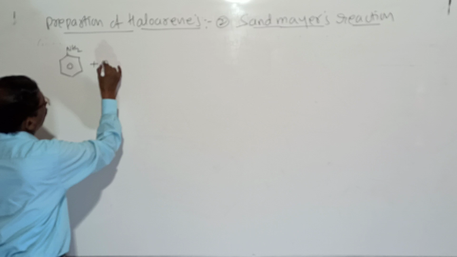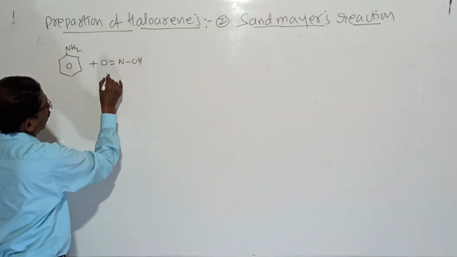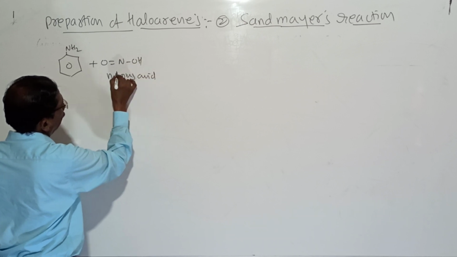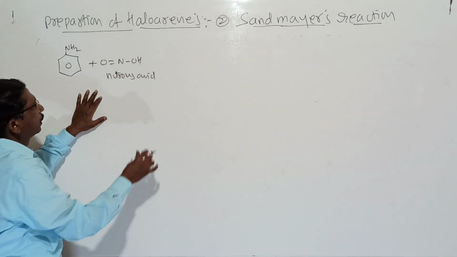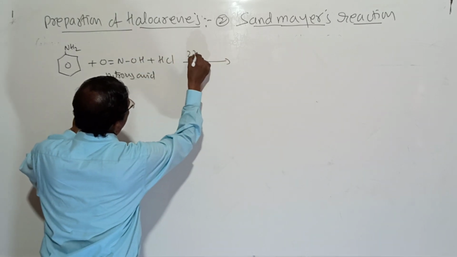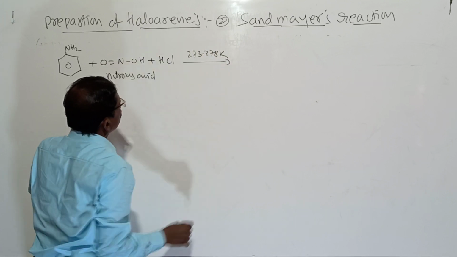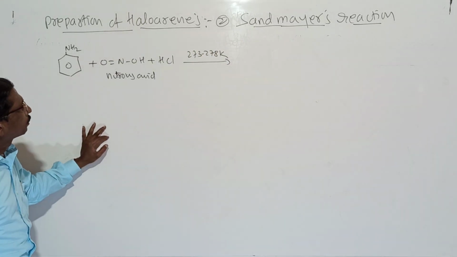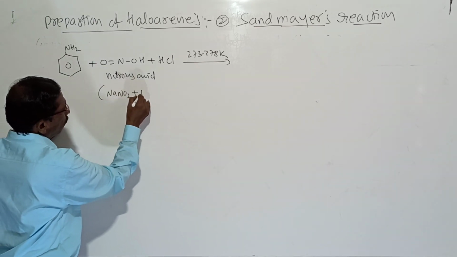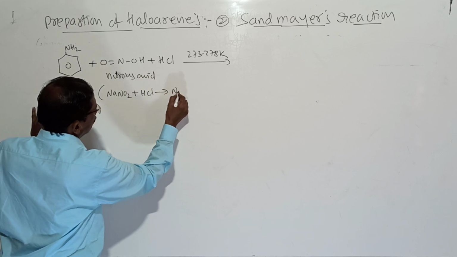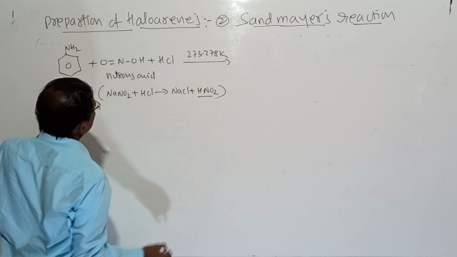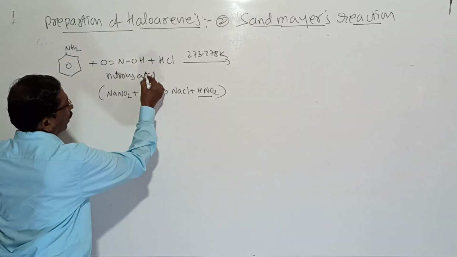And I will write O double bond N-OH, nitrous acid, plus HCl, at 273 to 278 Kelvin. This nitrous acid is obtained by NaNO2 plus HCl. It gives NaCl plus HNO2, and this HNO2 is written like this.